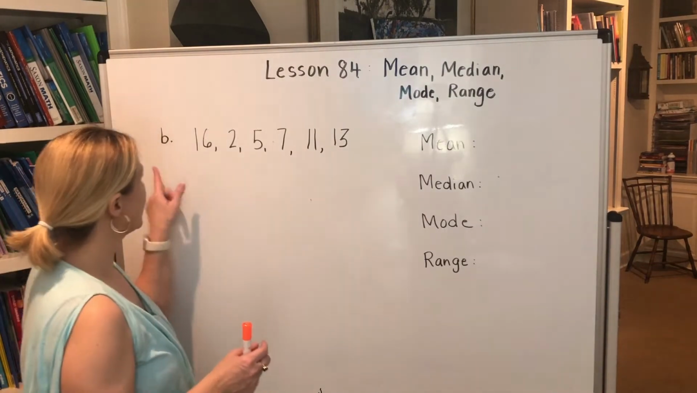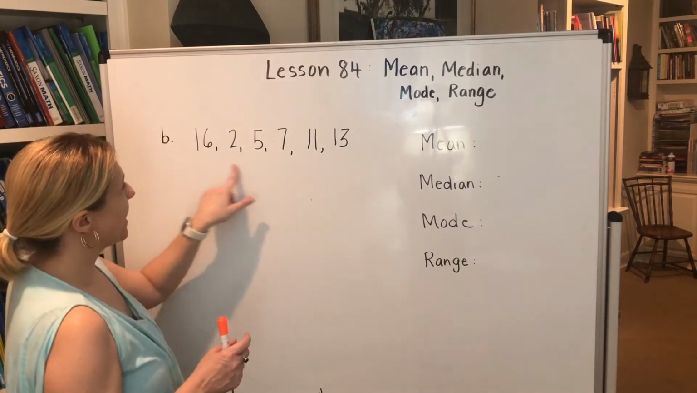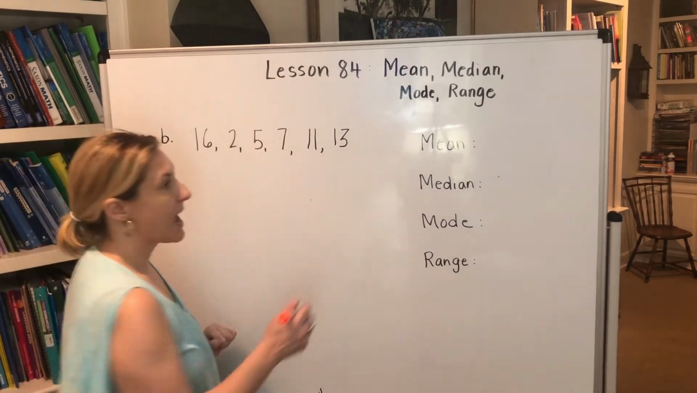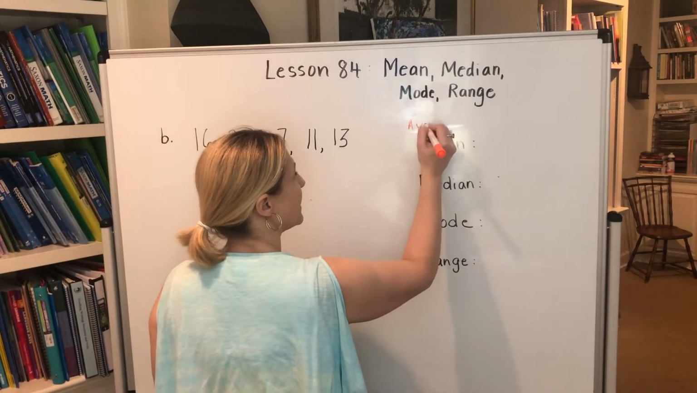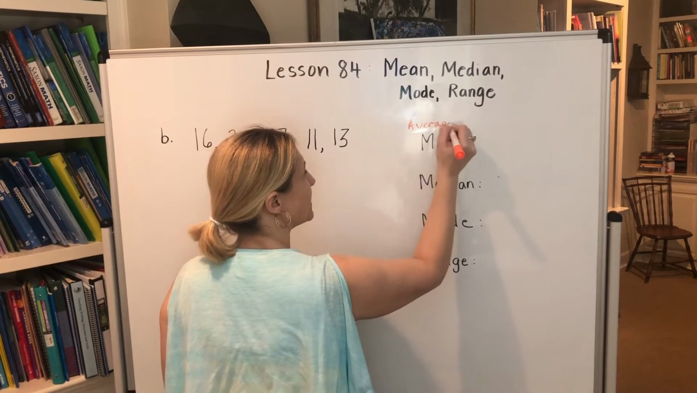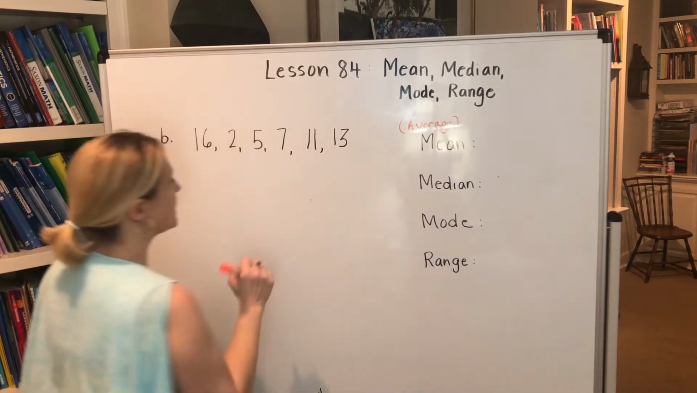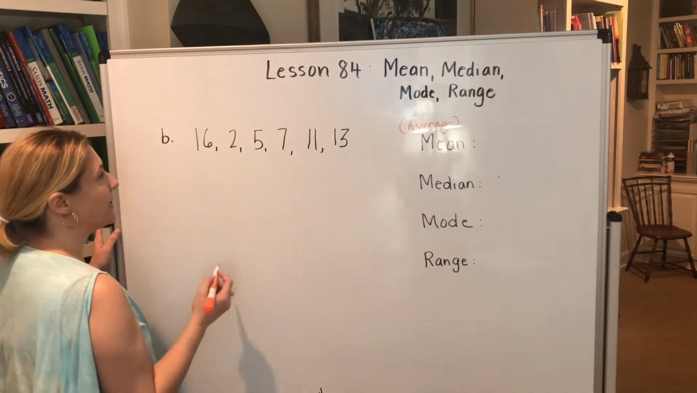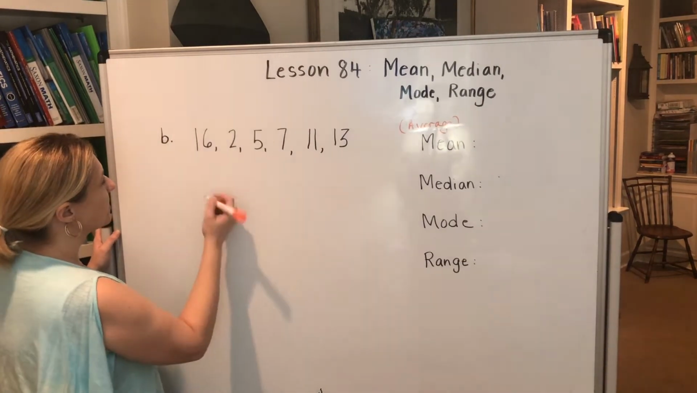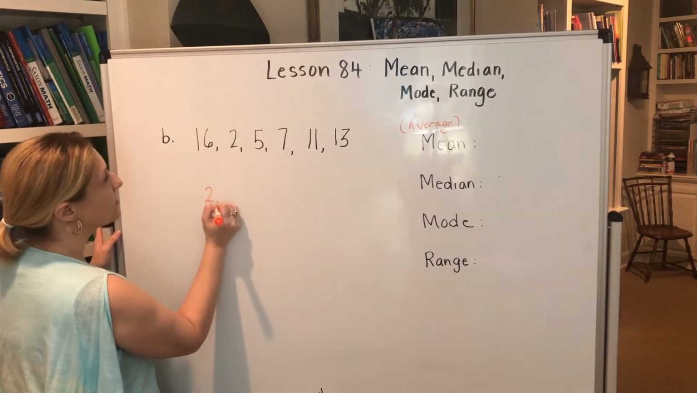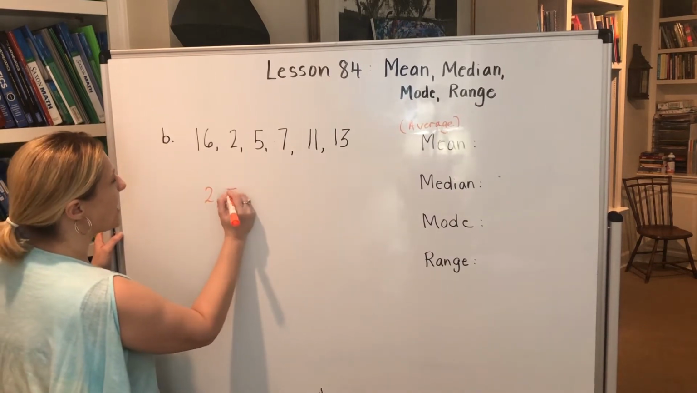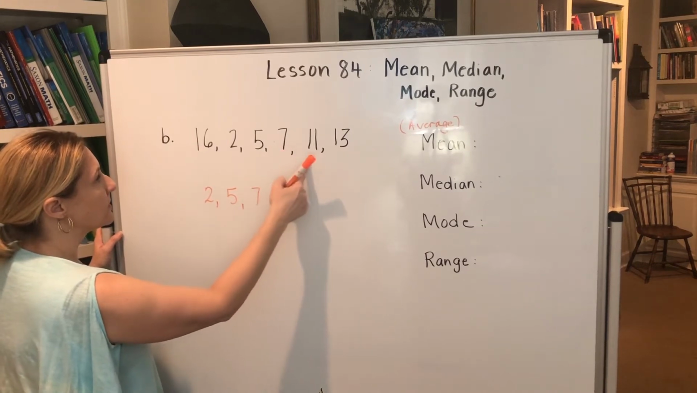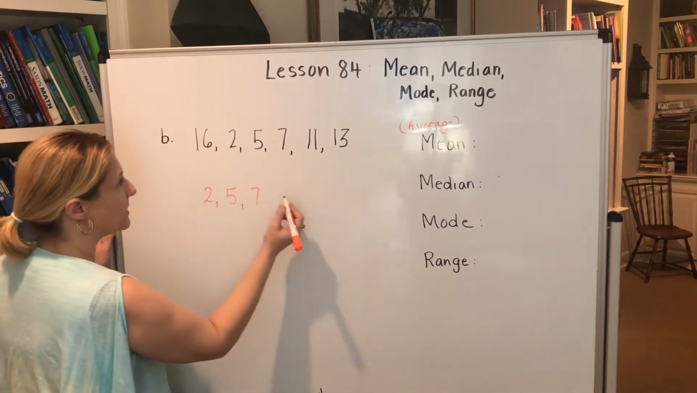Okay, now take a look at B. We have a new set of numbers. Remember that mean means average. Okay, so we are going to find the average or the mean of all of these numbers. But first, let's put them in order so that we can find the other things easily. Okay, let's start with the 2. Then we have a 5 and a 7. 11, 13, 16.